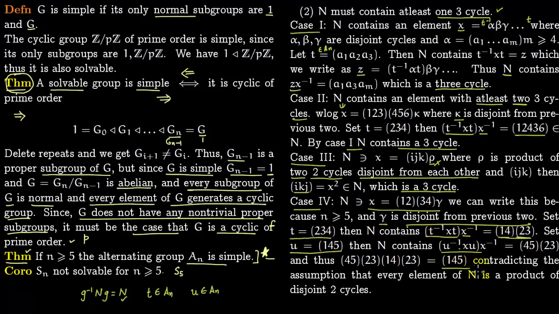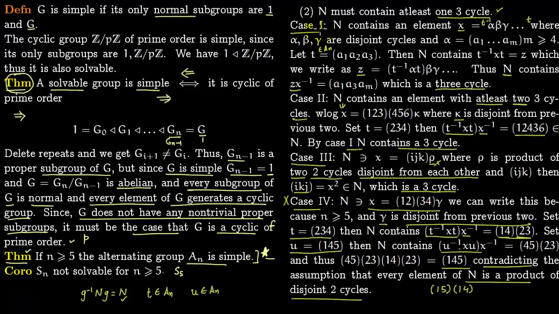So this 1 4 5 now lies in n, but we started by saying that n consists of these 2 cycles which are disjoint from each other. But see, 1 4 5, if you decompose it, it becomes 1 5 and 1 4, and these two are not disjoint. They have this element 1 in common. So this contradicts our assumption that elements could be of this form. So there are no elements of this form. So you can safely say such a case does not exist.